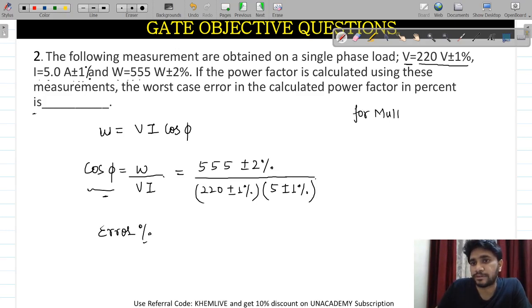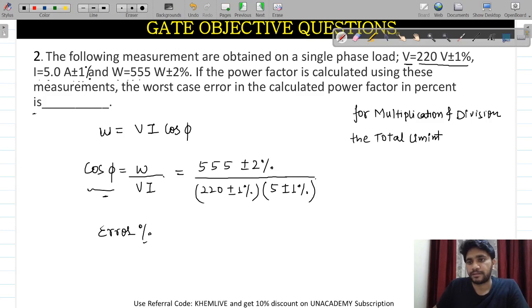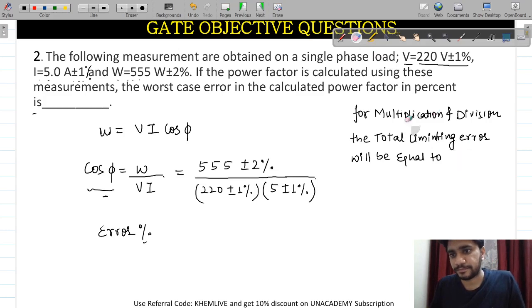For multiplication and division, the total limiting error will be equal to the summation of the individual limiting errors in percentage form.